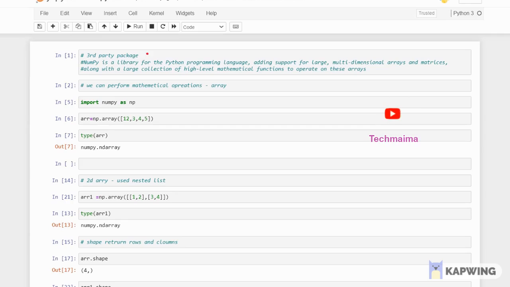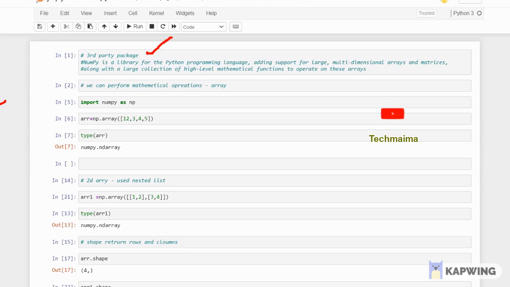NumPy is a third-party package. In the previous video, I explained what is a package, what is a library, what is a module. The library is a term that we use to refer to a package or module. So it's a third-party package, which means when you go to the official python.org website, you will not be able to find the NumPy package over there.